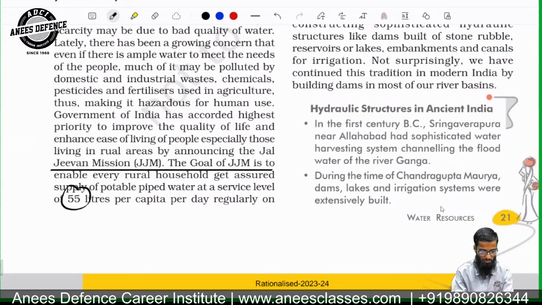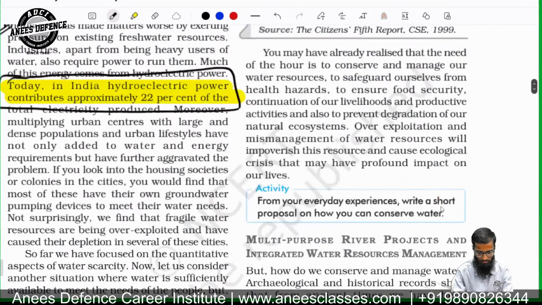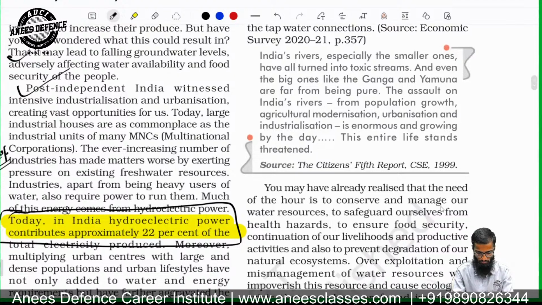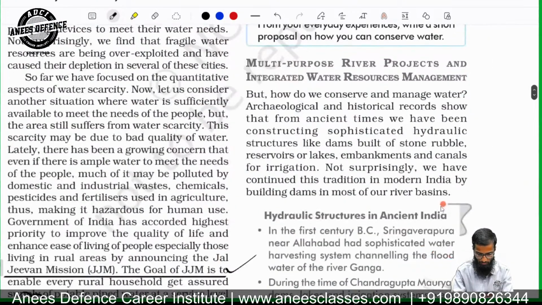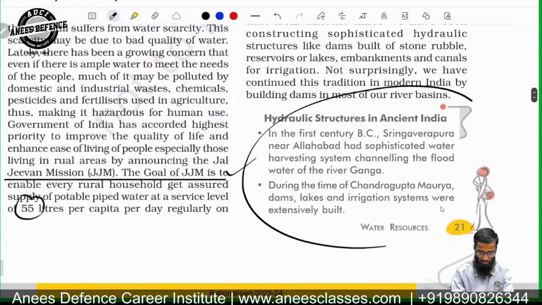So the objective of the Jal Jeevan Mission is to enable every rural household to get assured supply of potable piped water at the service level of 55 liters per capita per day. Look, this fact is again important for us.